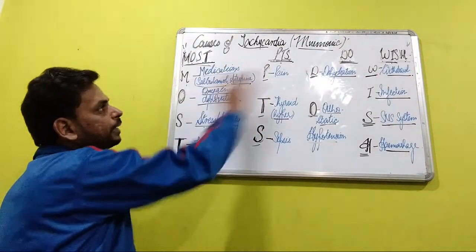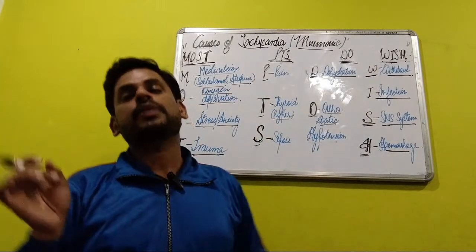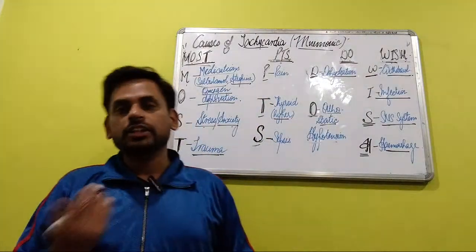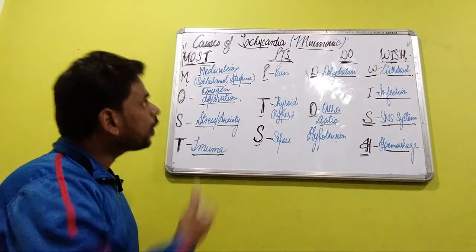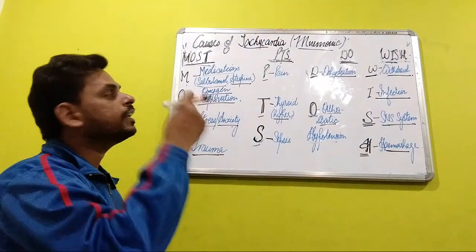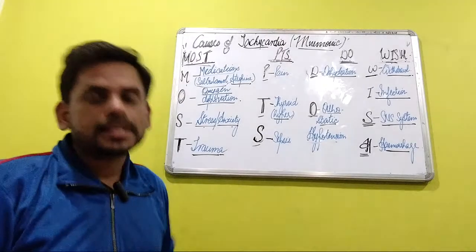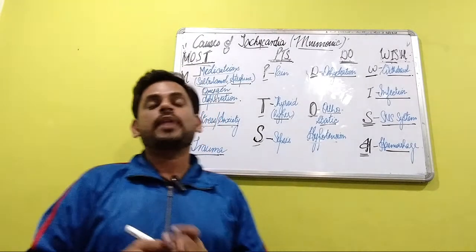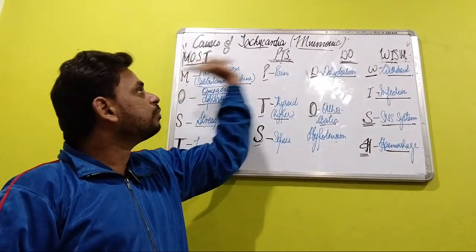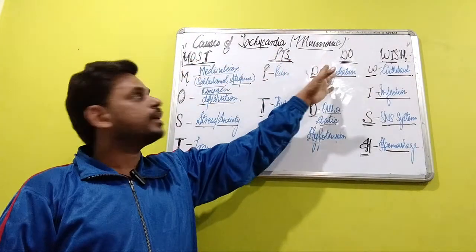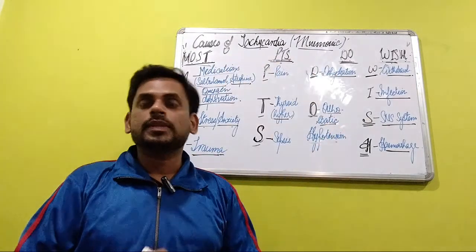Just by remembering this mnemonic, we can very easily pen down in sequence, and enumerate even in the viva voce and professional exams, the causes of tachycardia in a very simple way.